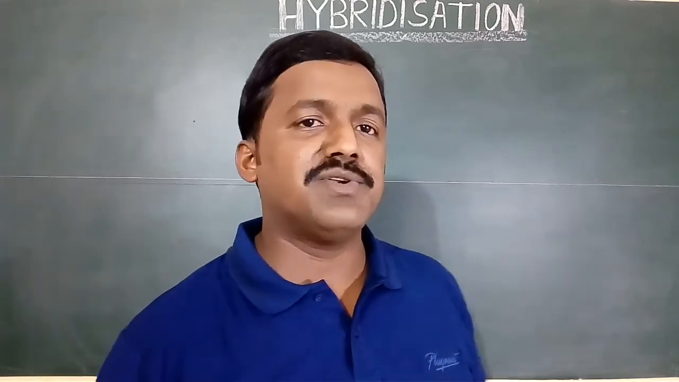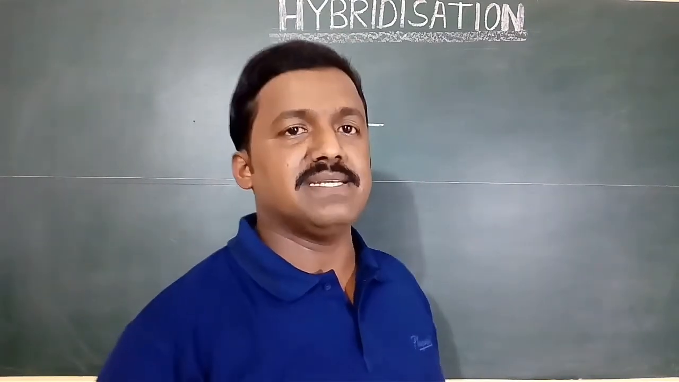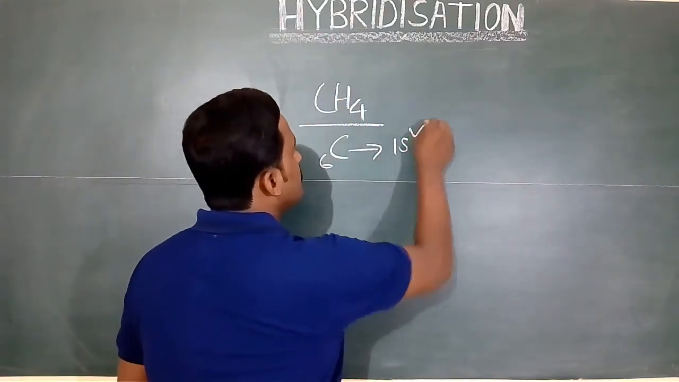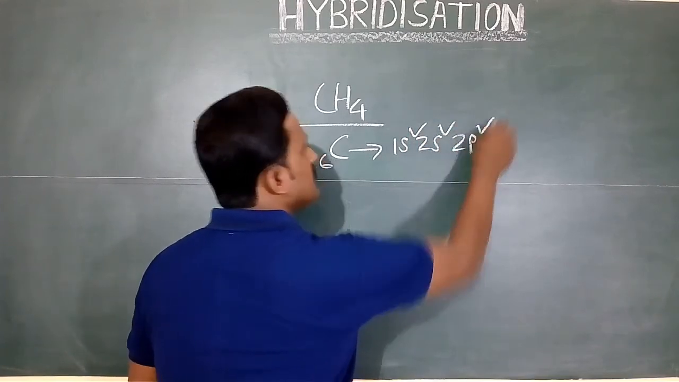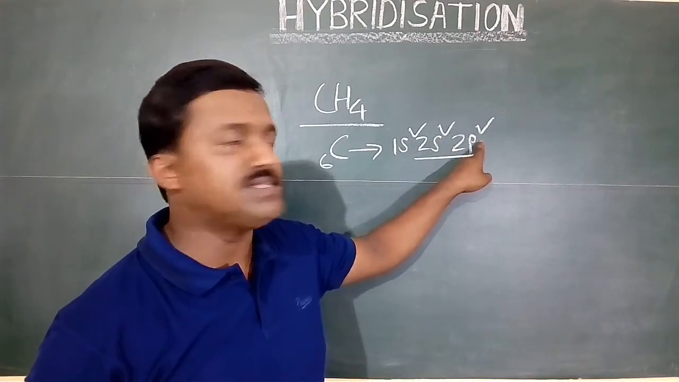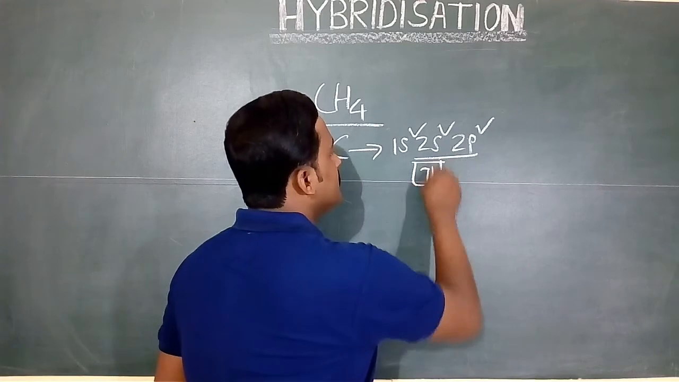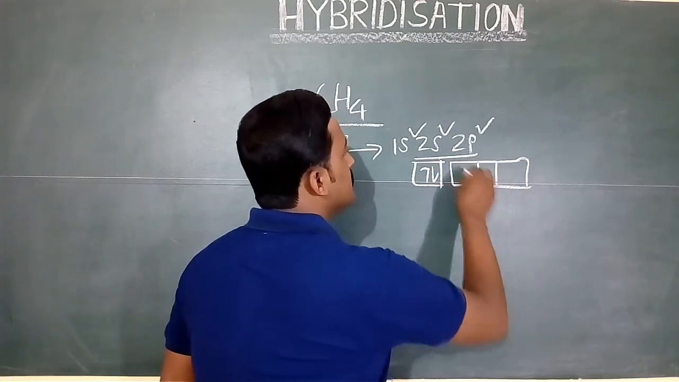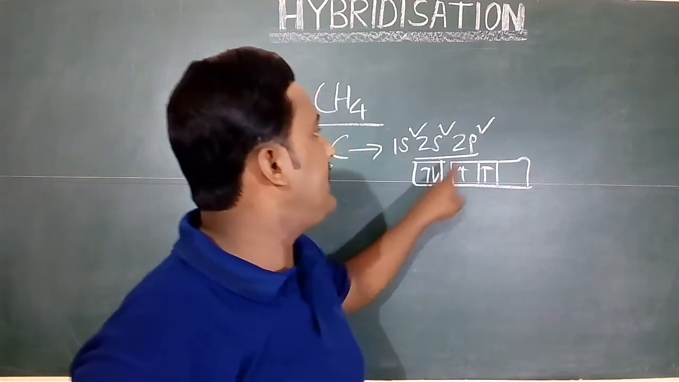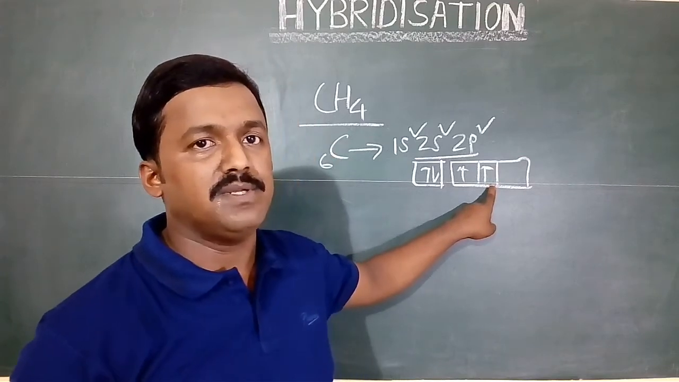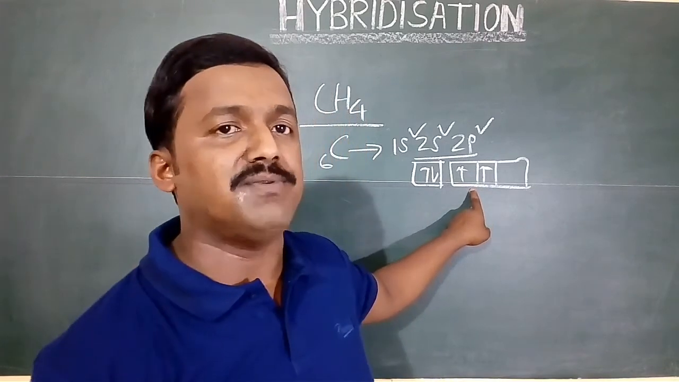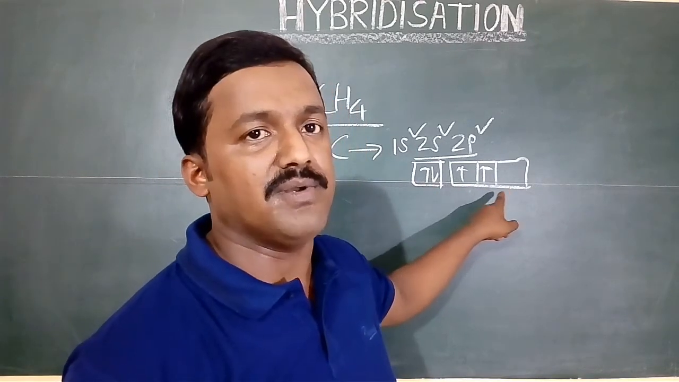Do you know the electronic configuration of carbon? Carbon has atomic number 6 and the electronic configuration is 1s2 2s2 2p2. So in the valence shell how many electrons are there? 4 electrons. If you look minutely, two electrons are in paired form and 2 electrons are in unpaired form. So apparently the valency of carbon seems to be 2, but actually in all compounds the valency of carbon is 4. Do you know how?